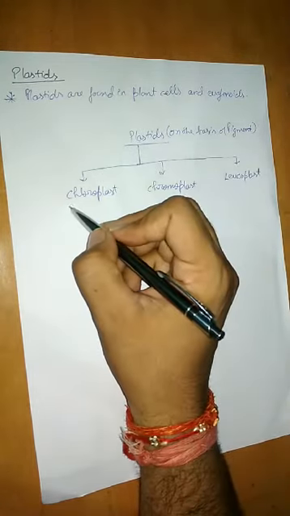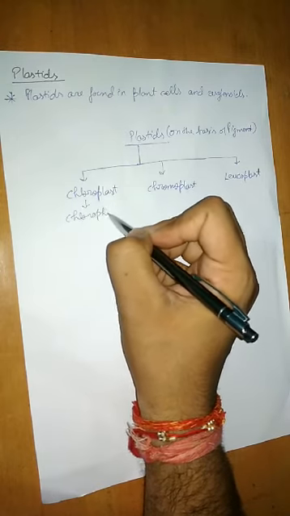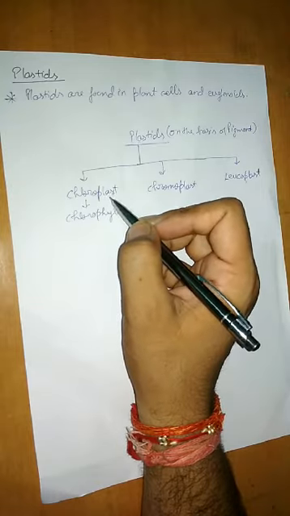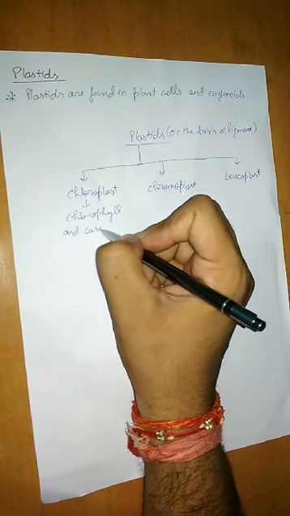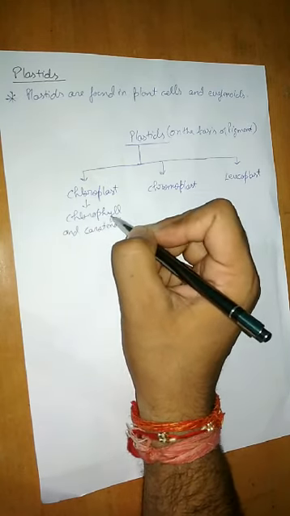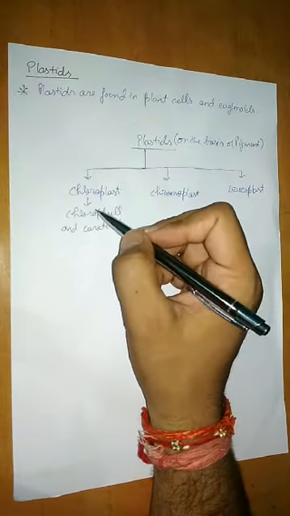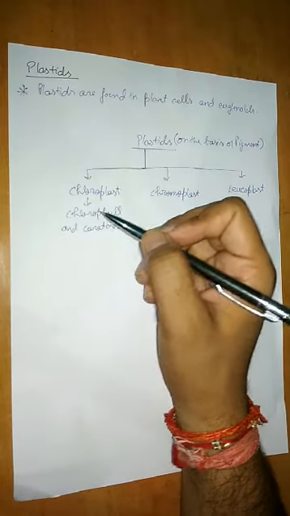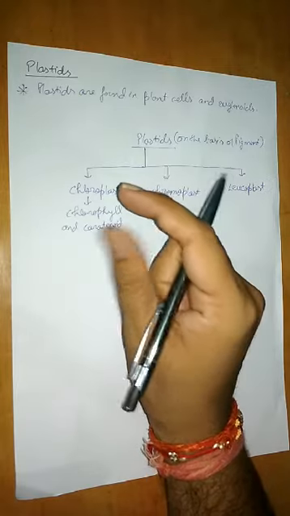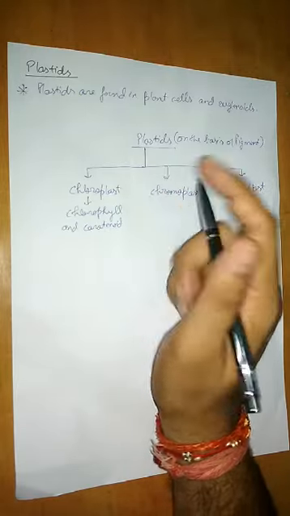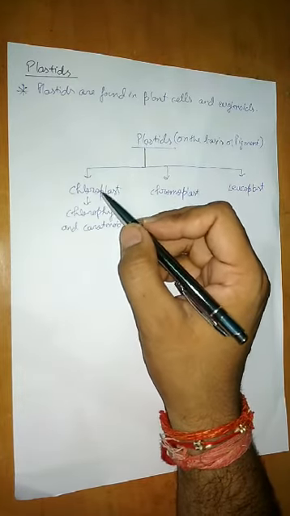So mainly this chloroplast contains chlorophyll. Mainly I'm saying it contains chlorophyll, otherwise it also contains chlorophyll and carotenoid. And this chlorophyll plays a very vital role in the plants. The plant is able to perform photosynthesis. What happens in photosynthesis? A change takes place. Means the solar energy is converted to chemical energy, and that conversion takes place within a cell organelle. That cell organelle is the chloroplast.